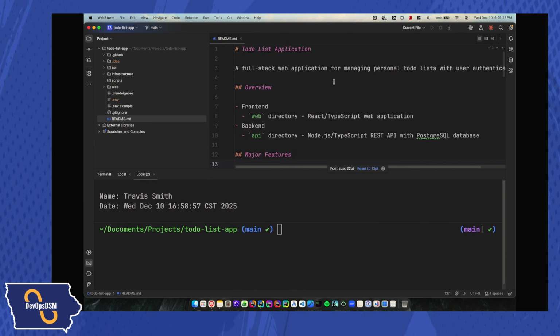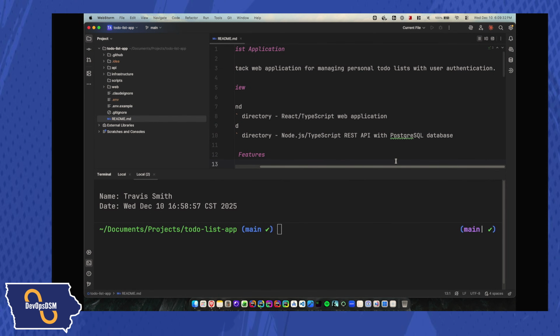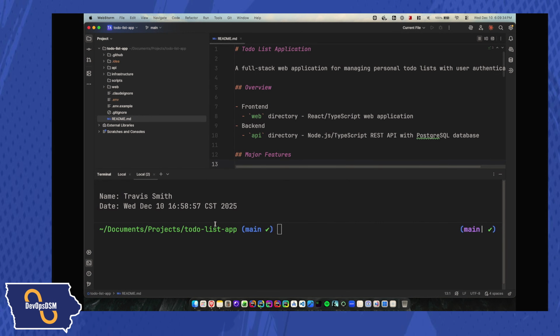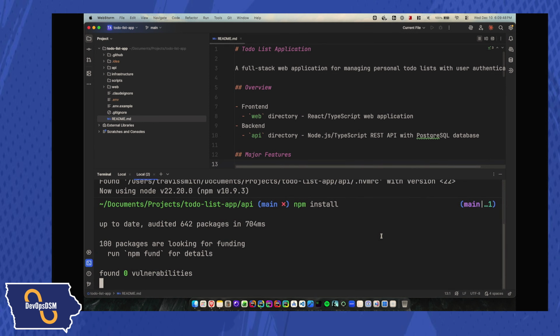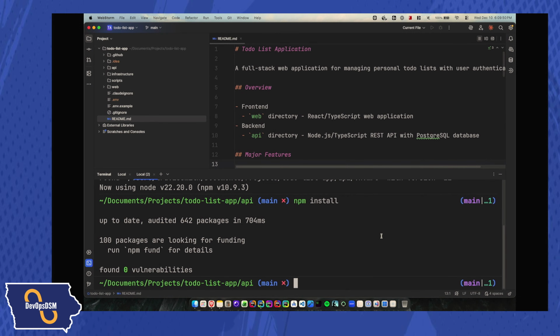Basically, it's a full stack application that manages to-do lists with user authentication. If I go ahead and run this, for example, if I go into the API folder and get that up and running, I can use nvm use and then go ahead and npm install here. None of this is currently set up. I've never done anything with it yet.